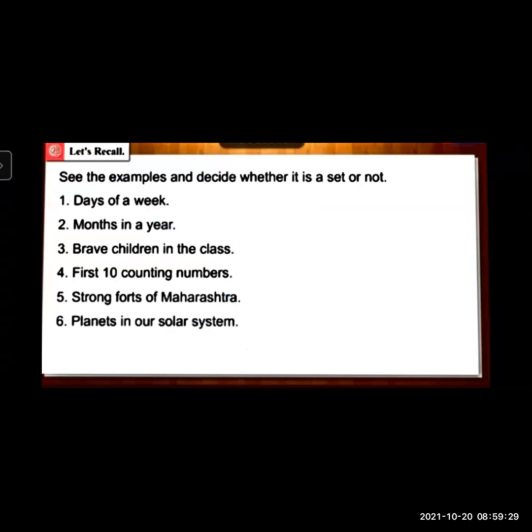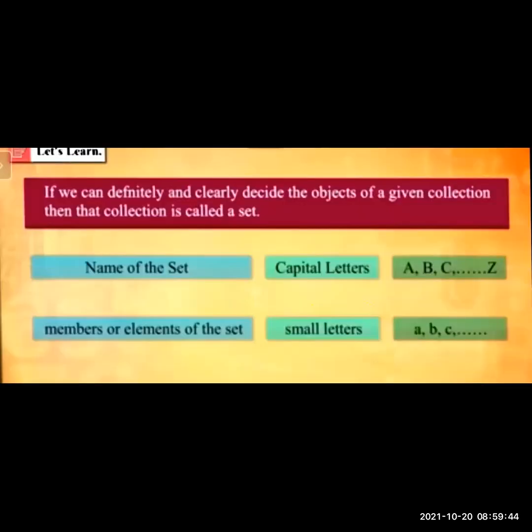So what is the definition of a set? If we can definitely and clearly decide the objects of a given collection, then that collection is called a set. Generally the name of the set is given using capital letters A, B, C, D, and so on till Z. The members or elements of the set are shown by using small letters a, b, c.